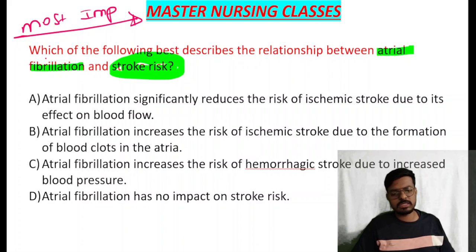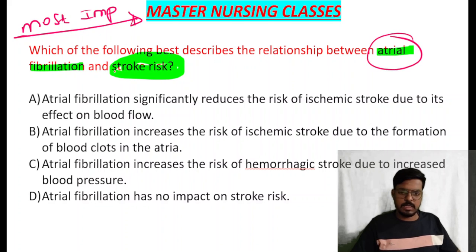The question is like this here, and this is a simple but most important concept you have to understand. Then I will tell the management also, so it will be easier for you all to understand and give your best shot in the exams. Which of the following best describes the relationship between atrial fibrillation and stroke risk? Option A says atrial fibrillation significantly reduces the risk of ischemic stroke.